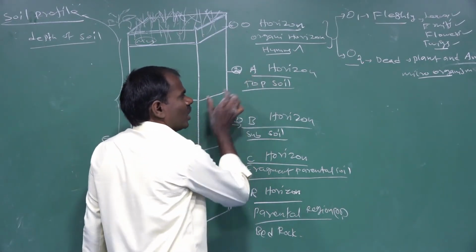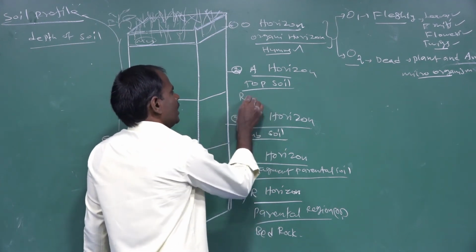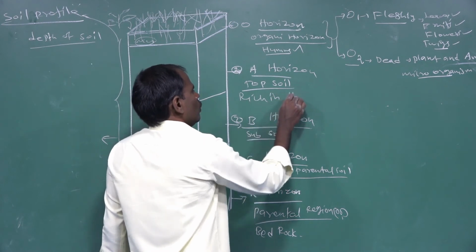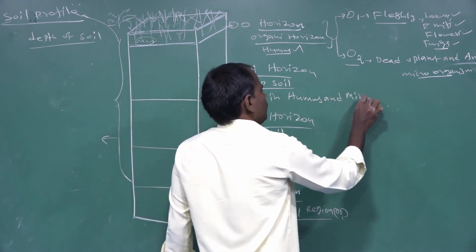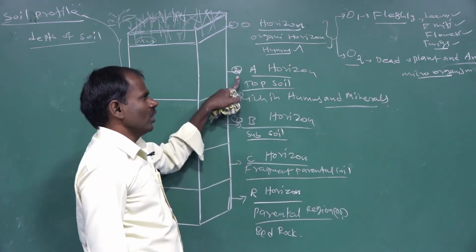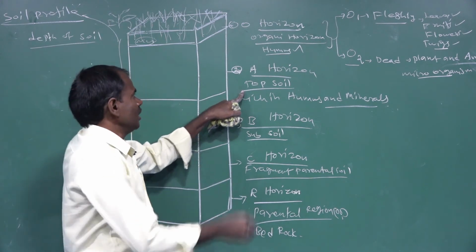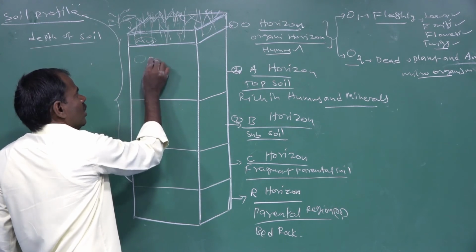Next is the A horizon. This horizon is rich in humus and minerals, and is also called topsoil. It lies below the O horizon.